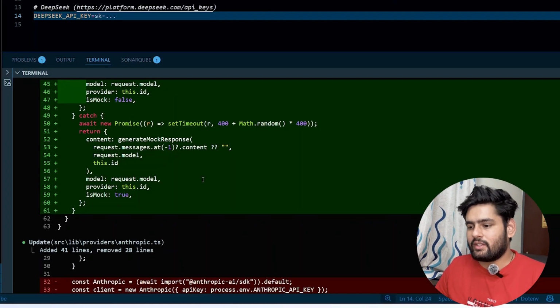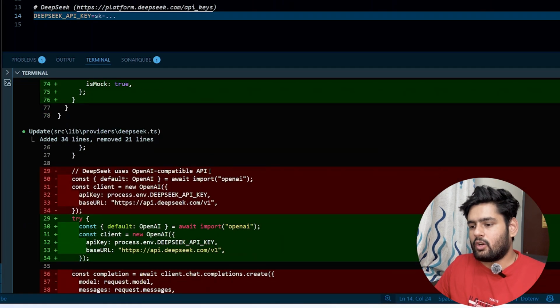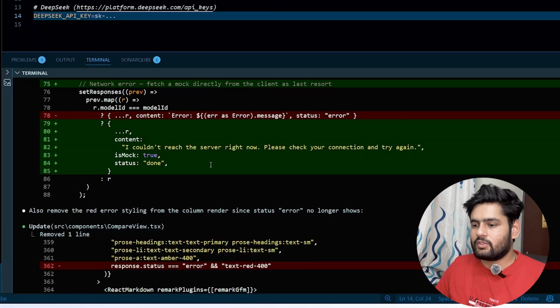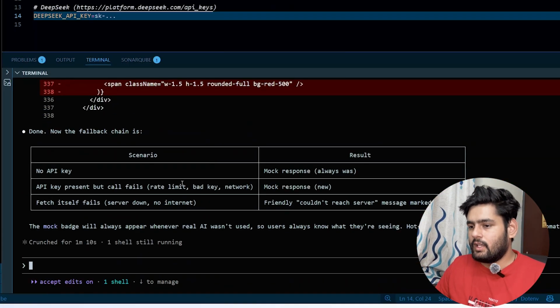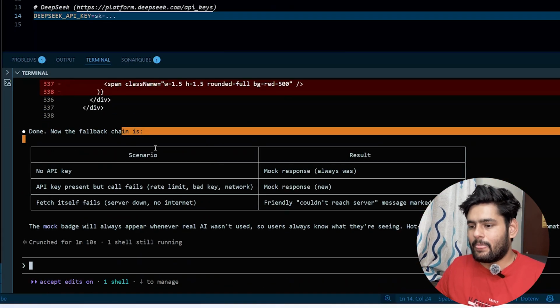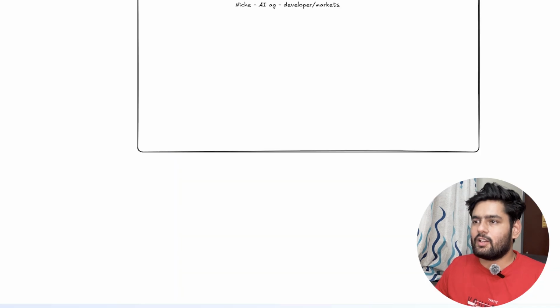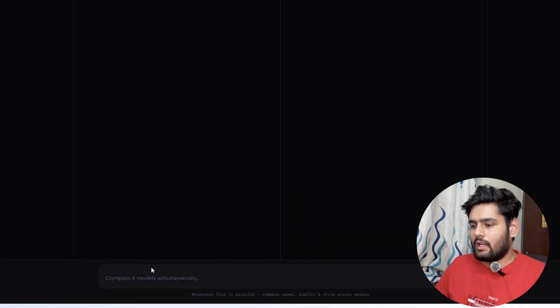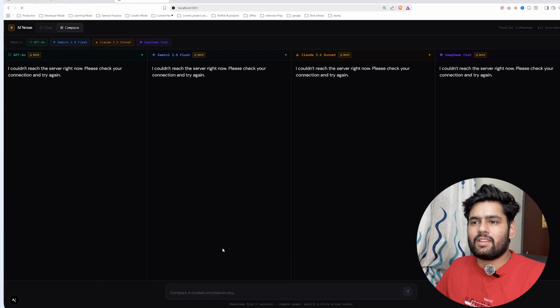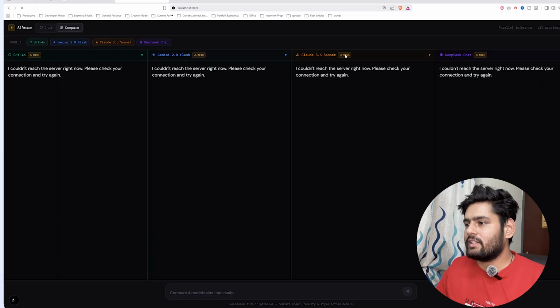And let's see what Claude is doing. Okay, it has done a lot of changes. As you can see, I am scrolling through and I can see a lot of things. According to it, it's done, and let's see if it's really done or not. I will go here and say hi again. And as you can see, when it's not able to respond, like I removed the API keys, instead of giving an error, it is specifying that I could not reach the server right now, please check later. And it is also mentioning that this is a mock response, not a real response.